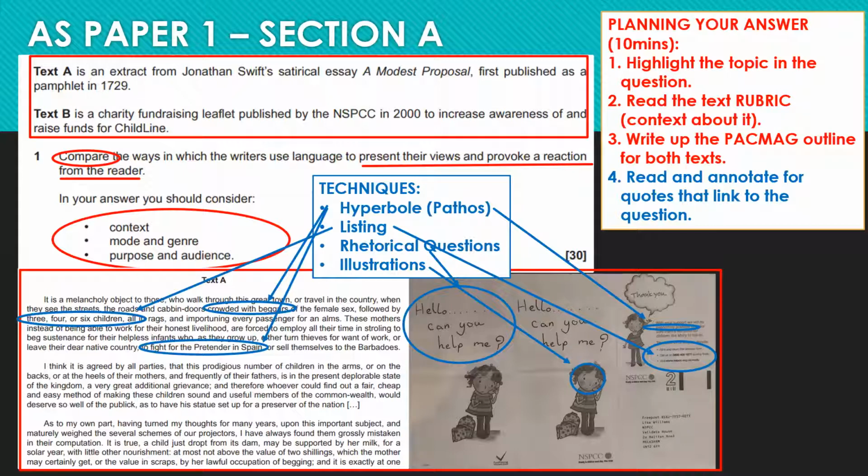Once you've got a range of things, these are highlighted specifically to look at things that provoke a reaction from the audience, from the reader. So I've picked things that will deliberately do that. In terms of pathos, that means they're usually going to have an emotive effect on the reader.